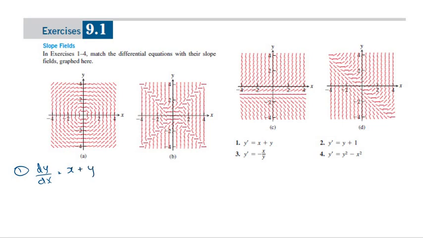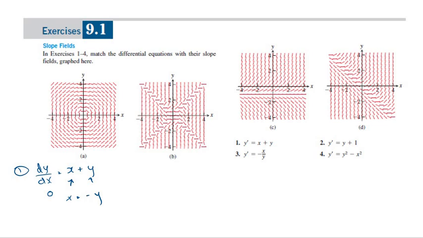If you look at this equation, we see that when x is increasing, dy over dx increases. When y is increasing, dy over dx increases. And also dy over dx is equal to 0 when x is equal to minus y.